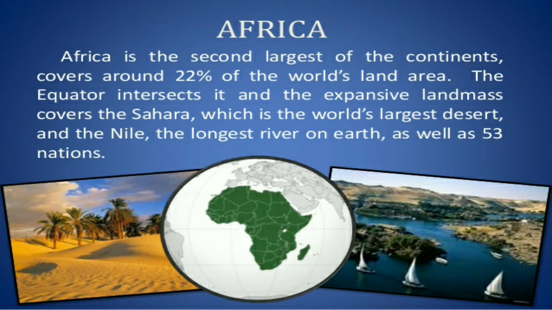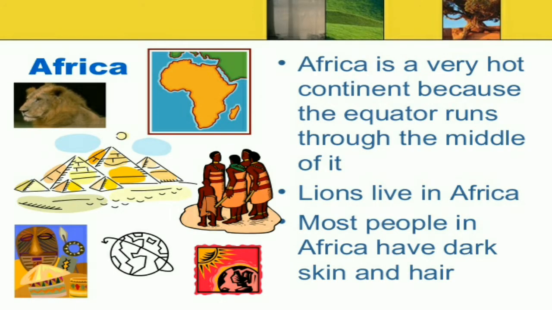Africa is the second largest continent and covers around 22% of the world's land area. Africa is a very hot continent because the equator runs through the middle of it.